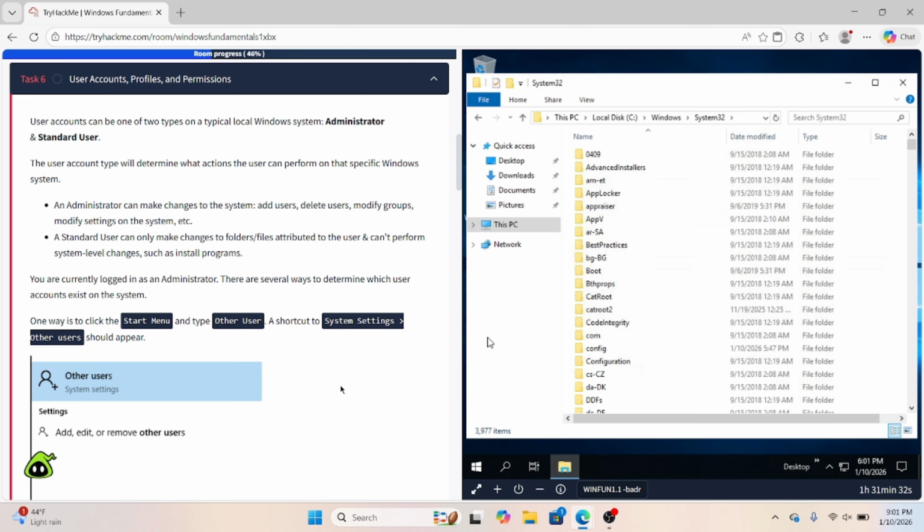A standard user can only make changes to the folders and the files that are attributed to the user themselves. They can't perform any system-level changes. You can't go in and use the troubleshoot option, any of that, unless you are in that specific group.